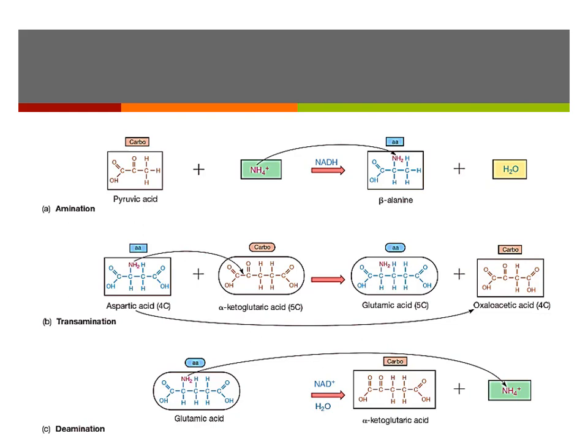You can start with something and turn it into an intermediate of the Krebs cycle, or you can turn it into a different amino acid. So moving the amine group around on amino acids means that we can have different products going into the Krebs cycle, or we can take different intermediates out of the Krebs cycle and use them as building blocks for amino acids.